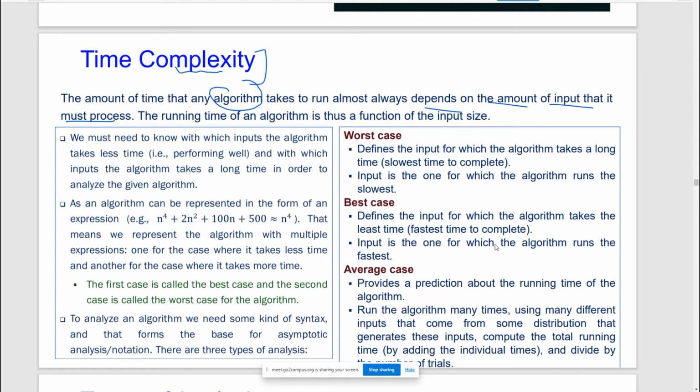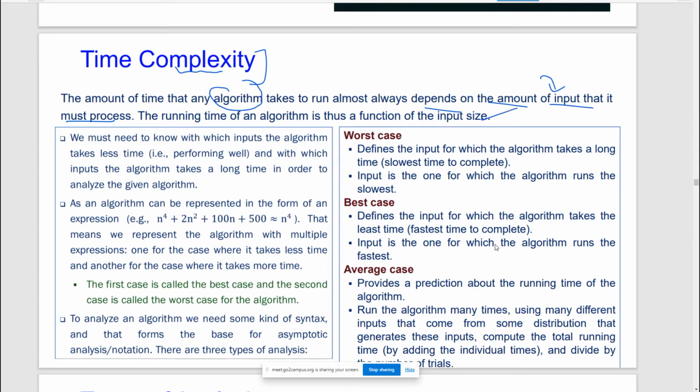Okay. So the amount of time that any algorithm is going to take depends on what factor? That is the input size. Whatever amount of input you are supplying to that algorithm, the time taken by that algorithm will depend on that input size. So the running time of an algorithm is thus a function of input size.